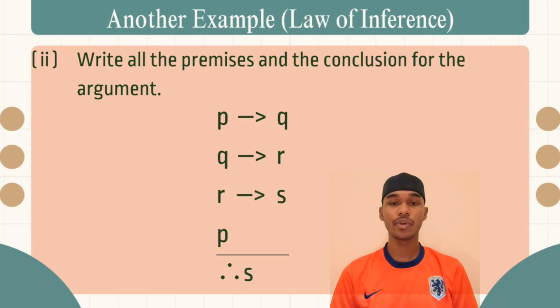So, for the second question, let's look at the structure of the argument. Based on the if-then relationships, we can list our premises and our conclusion using the right arrow symbol. In logical mathematics, we call this symbol implies. For the first premise, we have P implies Q. For the second premise, we have Q implies R. The third premise is R implies S. And the last premise is P. So the conclusion is S.